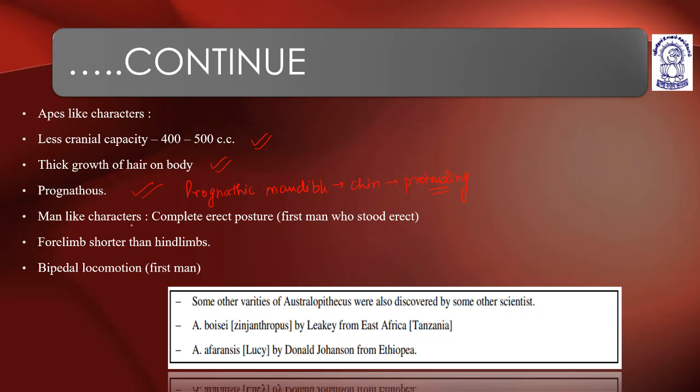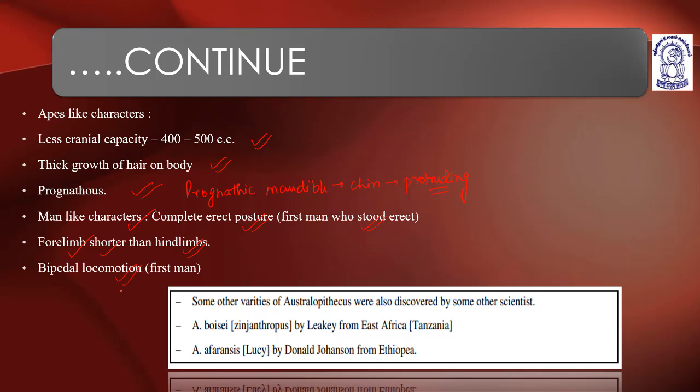Man-like characters: complete erect posture, the first man who stood erect. Then forelimbs shorter than hind limbs, and bipedal locomotion.